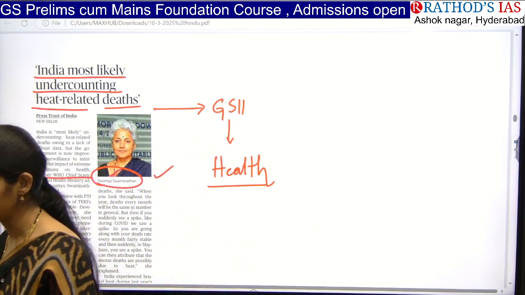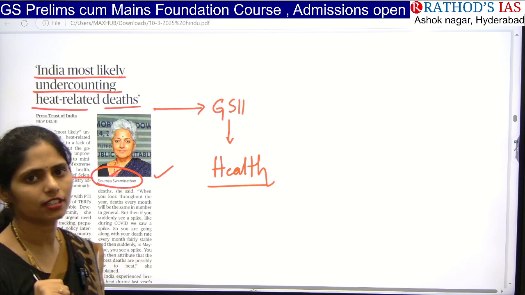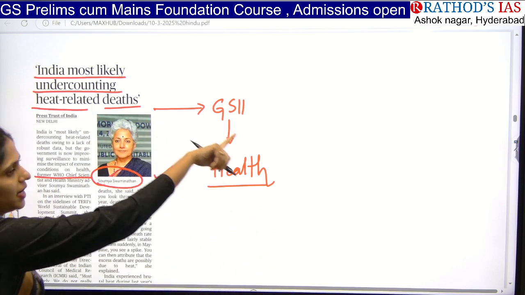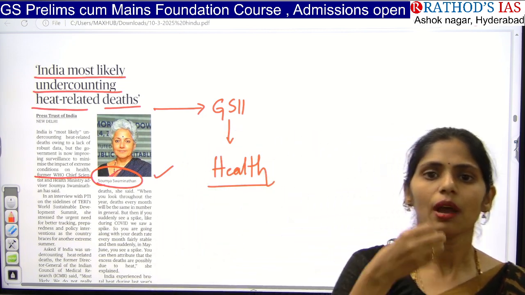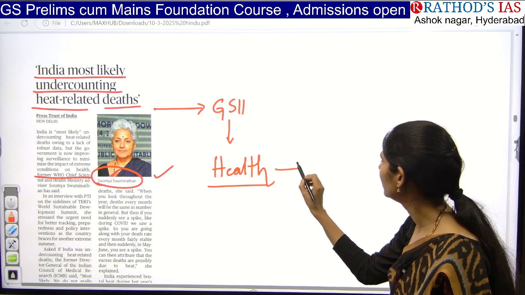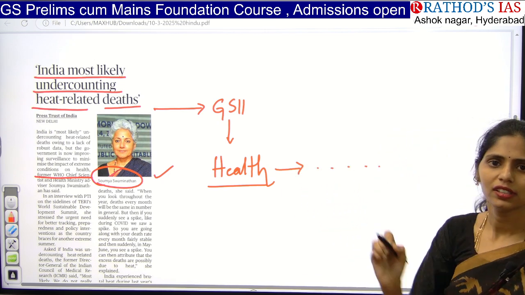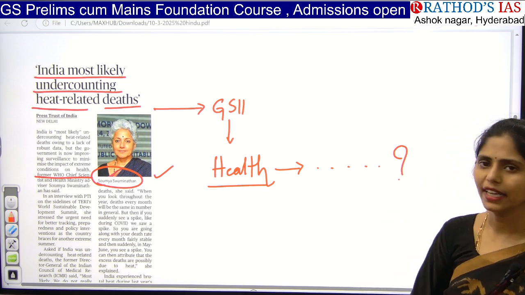Now we are in the month of March. In April, May, we will be having extreme heat. So this problem is going to be exacerbated. If you are getting this kind of report before the season starts, it is like giving a hint: yes, this is going to happen, so be aware and take some preventive steps.